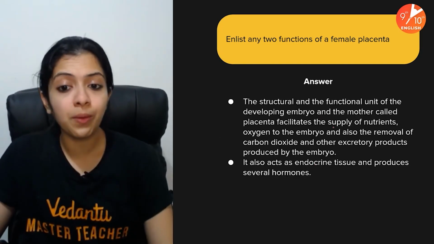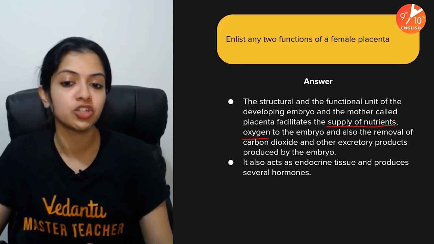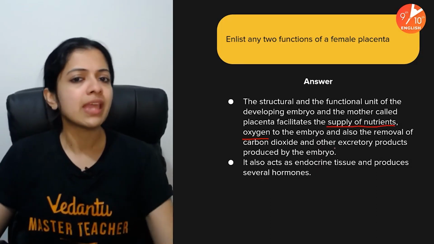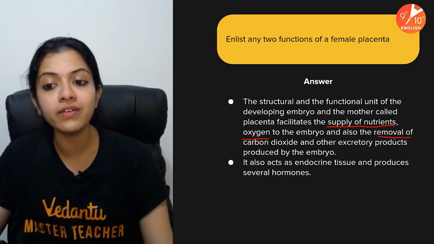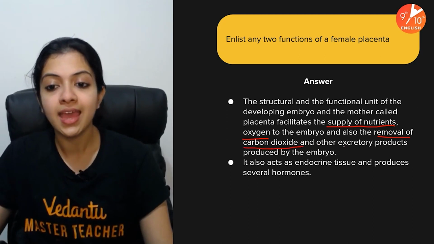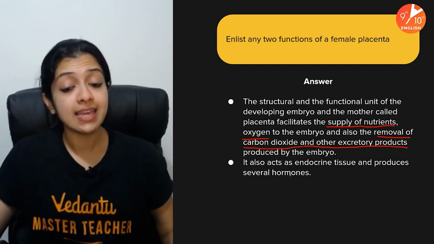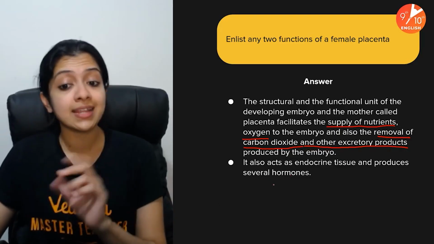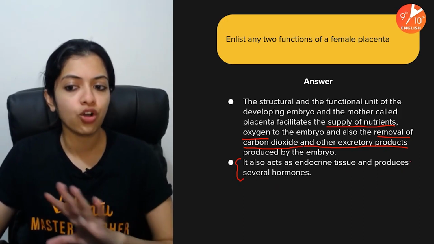Mainly, it's required for the supply of nutrients and oxygen to the embryo, which becomes the fetus later on, and also for the removal of carbon dioxide and other excretory products. The next point is that the placenta can also act as an endocrine tissue. This is probably an additional point for some of you.